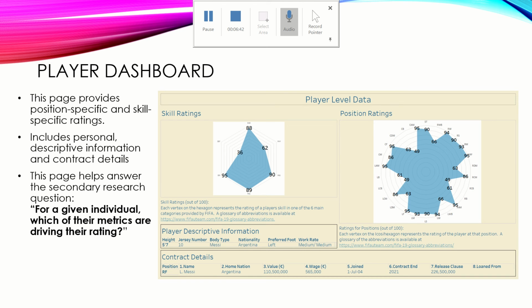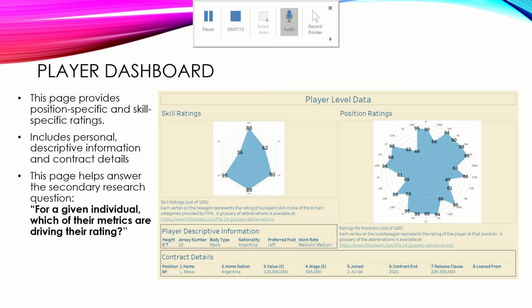So FIFA has 6 main skills that they would consider. So you have SHO, shooting, PHY, physical ability, PAS, passing, PAC, pace, DRI, dribbling, and DEF, defense. So here we can look at an individual player like Messi, and we can see that his very high overall rating is due mostly to his dribbling ability, his passing ability, his pace, and his shooting.